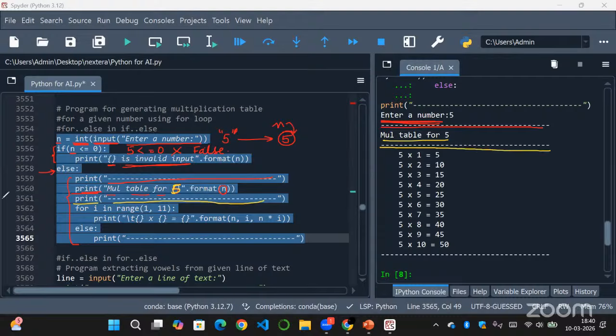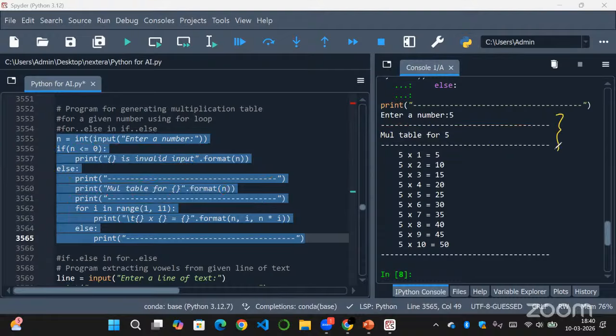Now, till here we've understood, right? Now it will move into the for loop. So here first, for i in range 1 comma 11. As you know, range of start comma stop means it will take the start value till stop value minus 1, that is 11 minus 1. So 1 to 10.